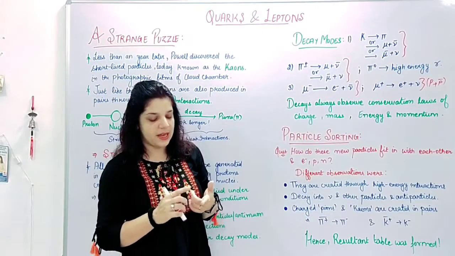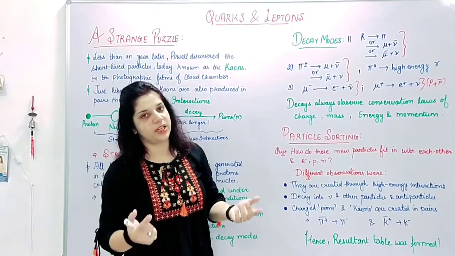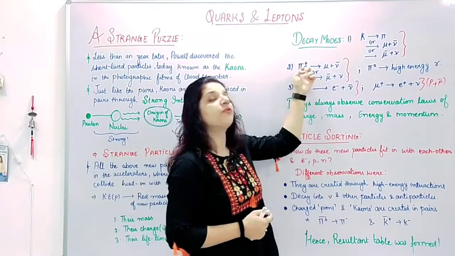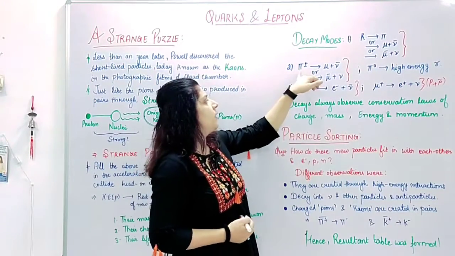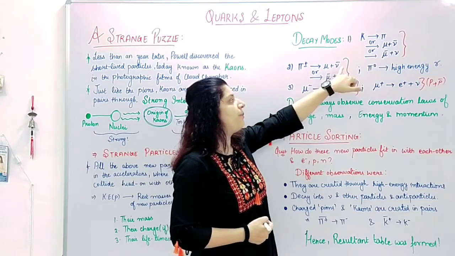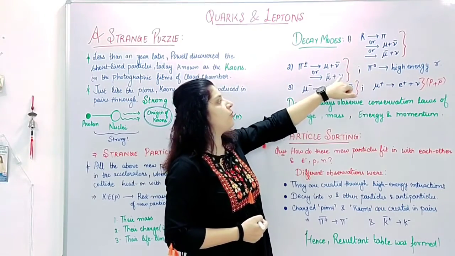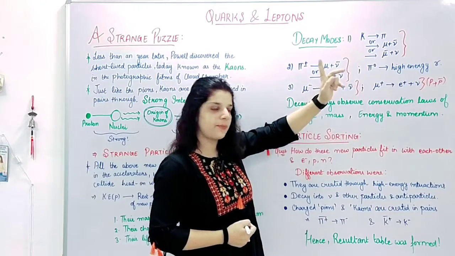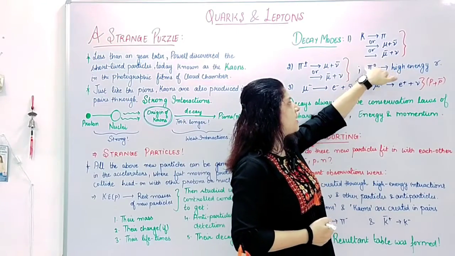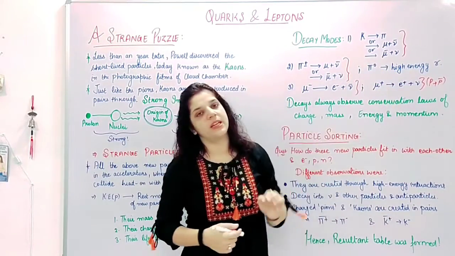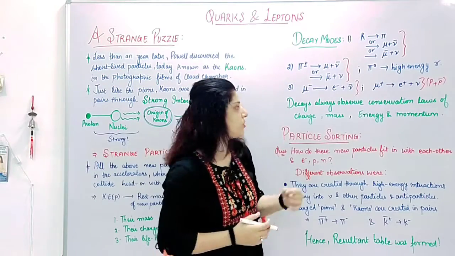Pions are either positive, negative charge or they are chargeless. If the pion is charged, it will decay to muon plus antineutrino or antimuon plus neutrino. Again the pair. Also the chargeless pion always decays to high energy photons.